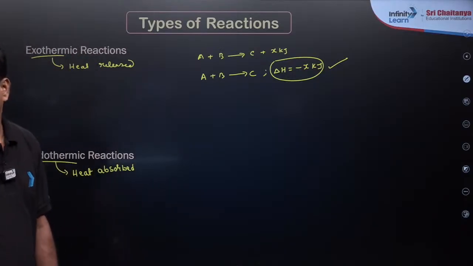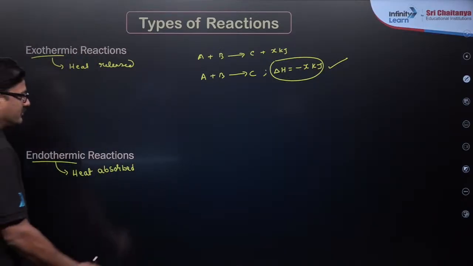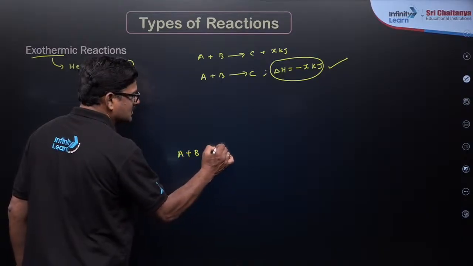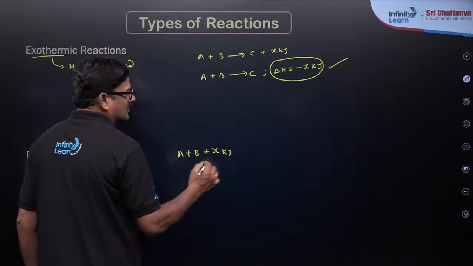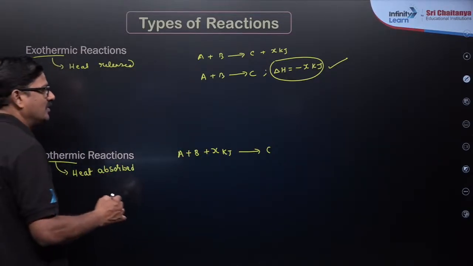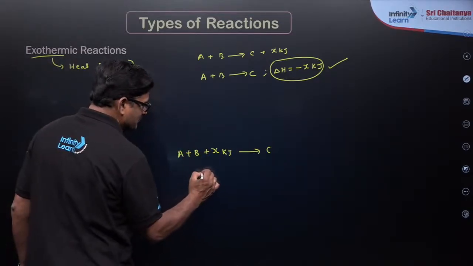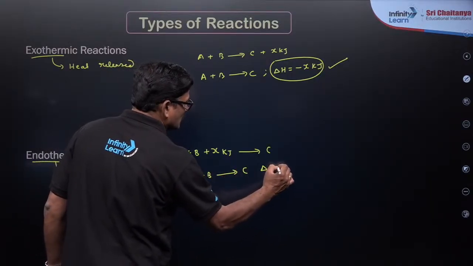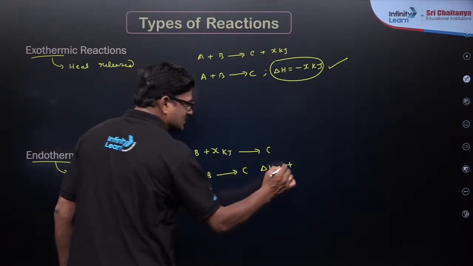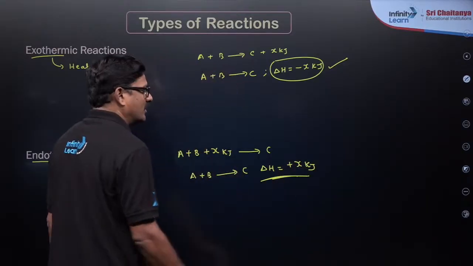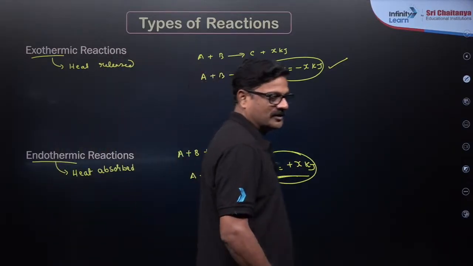Now when A plus B takes X kilojoules of heat and gives rise to C, heat is absorbed. You can say A plus B gives rise to C, इसका delta H होगा plus X kilojoules. That is very important.